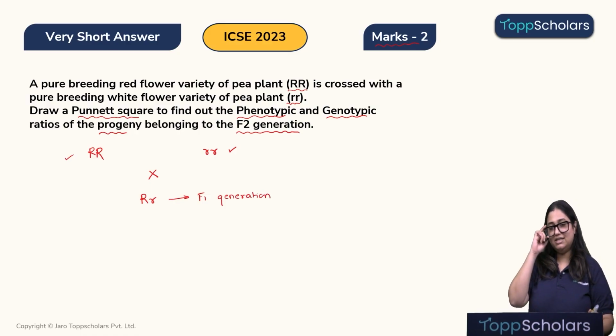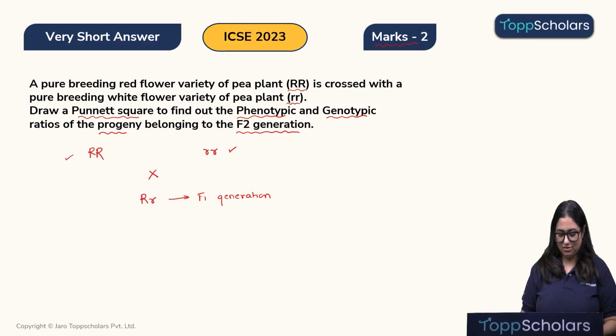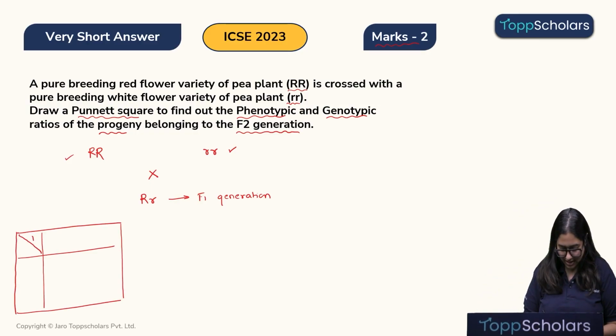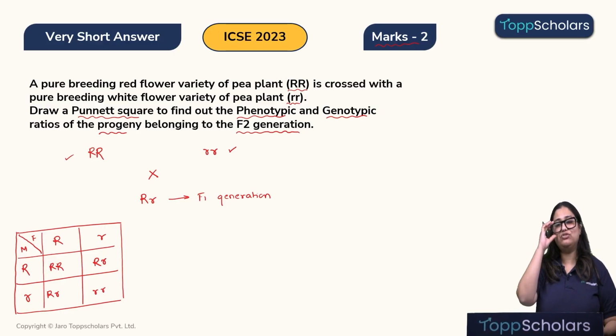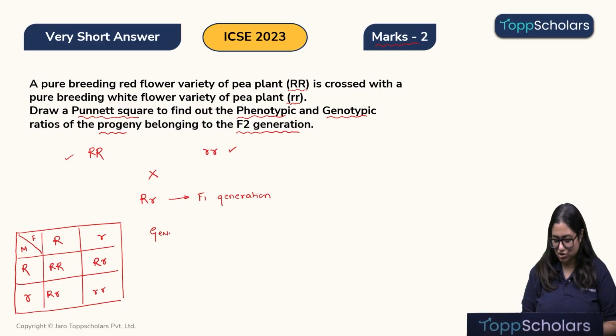Now, in order to get the F2 generation, children, let's quickly draw a Punnett square to make this very simple. Let's say this is the female gametes over here with the alleles this, and these are the male gametes over here with the same alleles. Now, when we cross it, what will we get, children? We will get big R, big R, small r, big R, small r and small r, right. So, these are the F2 generations who will look like this. Now, we are supposed to find out the genotypic ratio of the F2 generation and the phenotypic ratio of the F2 generation.